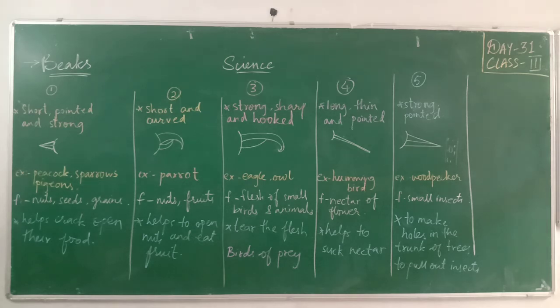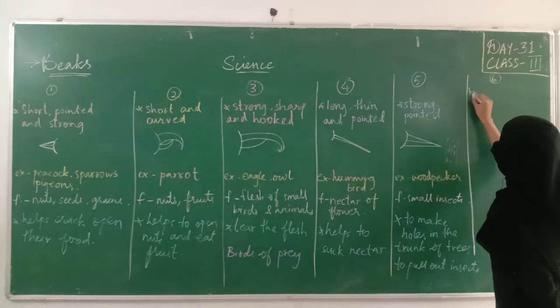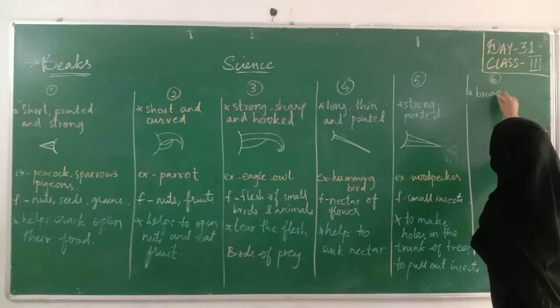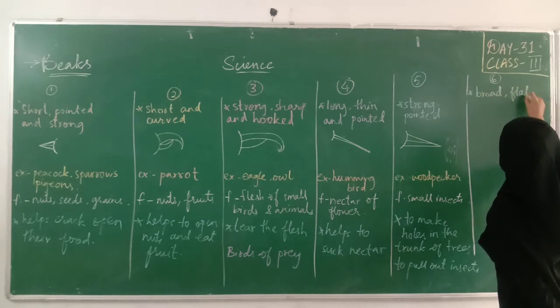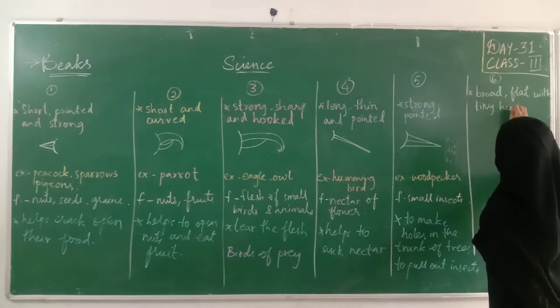They have a broad and flat beak with tiny holes. What is the type of beak? Broad, flat with tiny holes. So the last, sixth one is broad, flat with tiny holes.